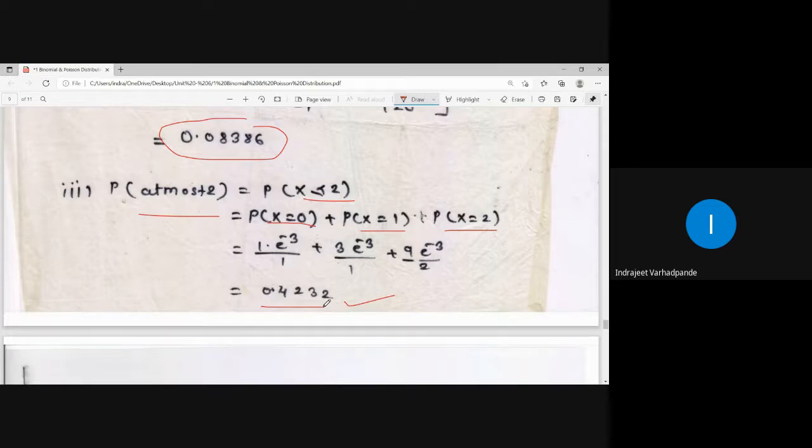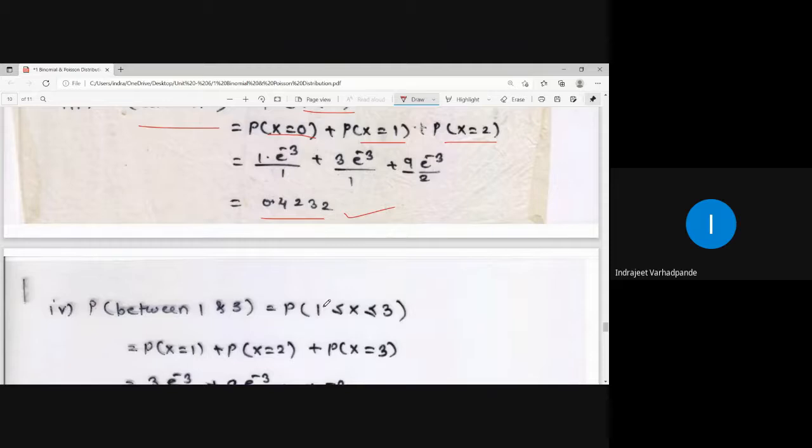Check the values. Either you can write it in the fraction or you can write it in the decimal. It is moreover advised to write it in the fraction, but sometimes if the calculator is showing you the values in decimal and you are getting it less than 1, there is no problem. Always the validation of your answer will be from the range of the probability in which the answer lies.